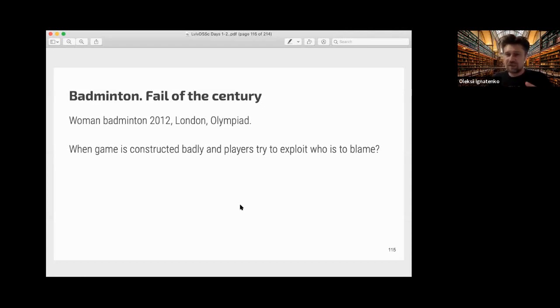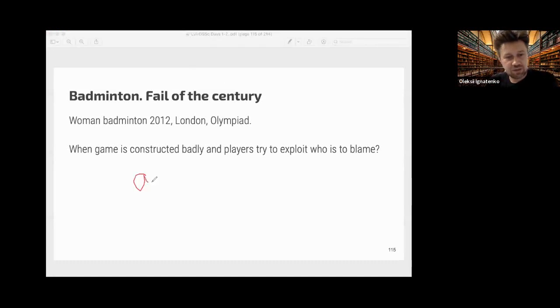So they put the last games in the groups one after another. And the problem is that the situation in the groups was very strange. We have like 2 teams, I think it was the China and Korea teams, and they needed to lose to get a better match in the next round.